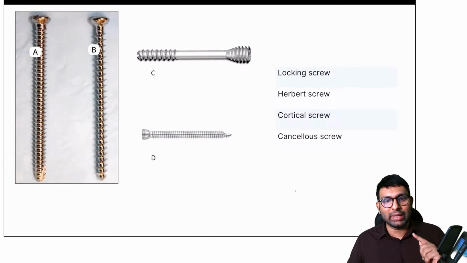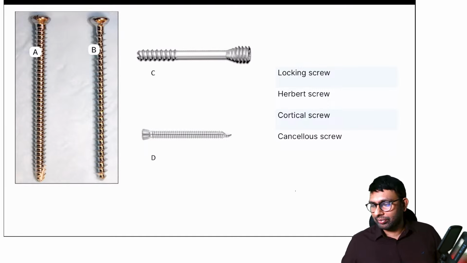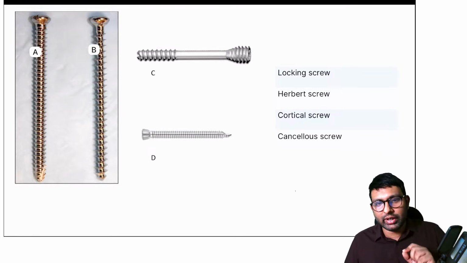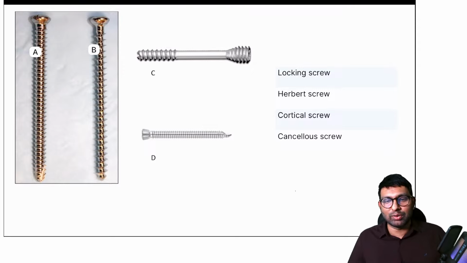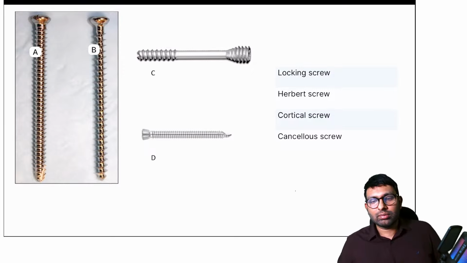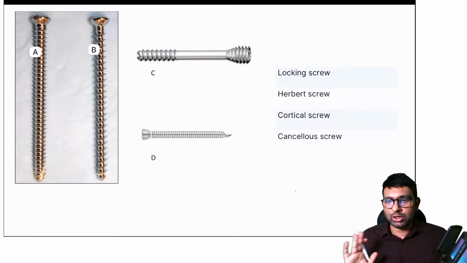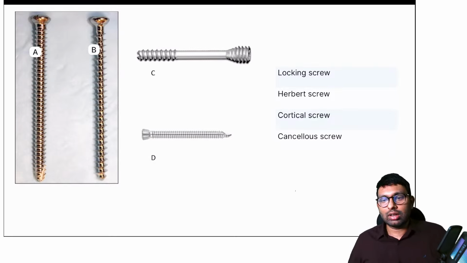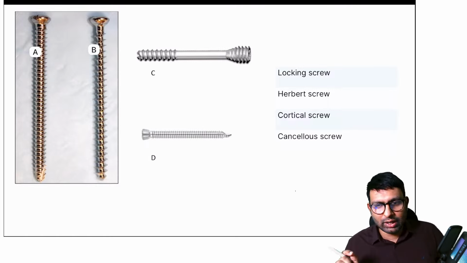Can you describe them? A, B, C and D, and the options are locking screw, Herbert screw, cortical screw and cancellous screw. See, again, even if you know one of them, if you're confident about what A is, you can tell that to me and we'll go forward with that also. I need some information from you guys. If any previous concept is not clear and you want me to revisit, I will go back gladly. Now, if you know the answer to this or any one implant.